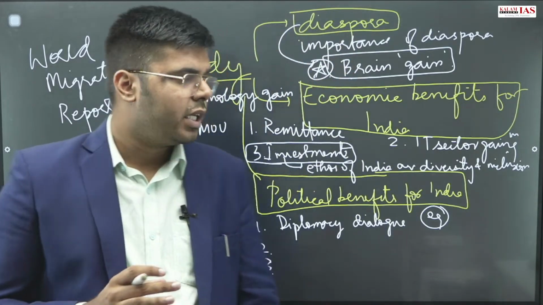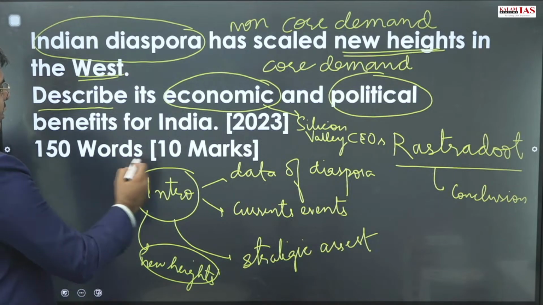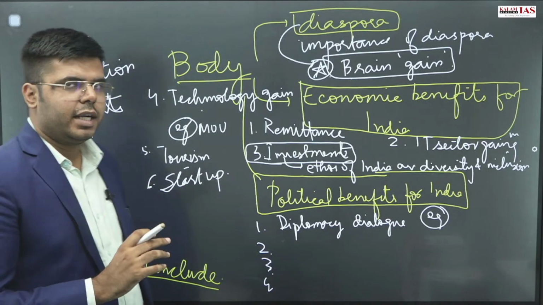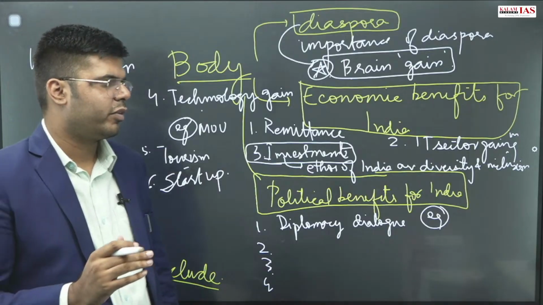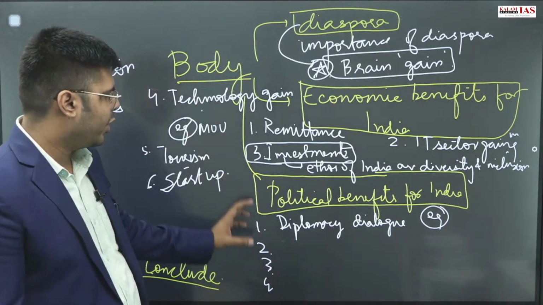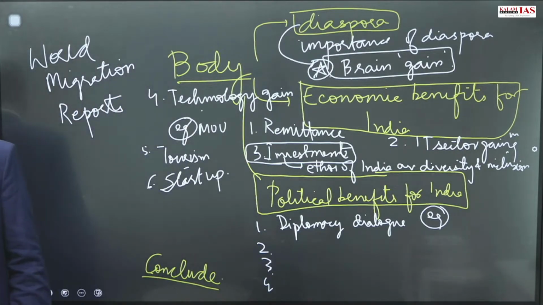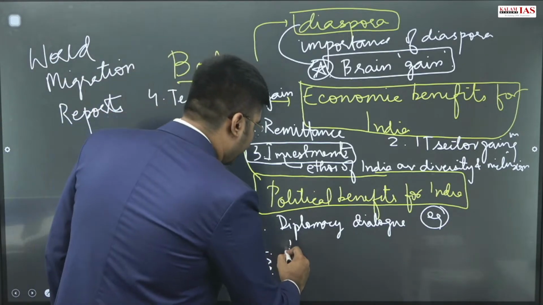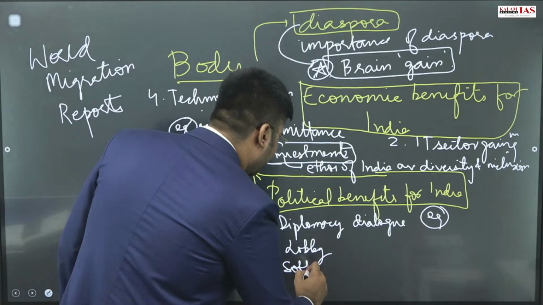This was a question for 10 marks. So you will have to write at least 10 to 12 points in this. If this had been a question for 15 marks, then the number of points would have increased. But 5 points for both of these, economic and political benefits, we will definitely have to write. Diplomacy, dialogue and lobbying are also helpful for soft power.